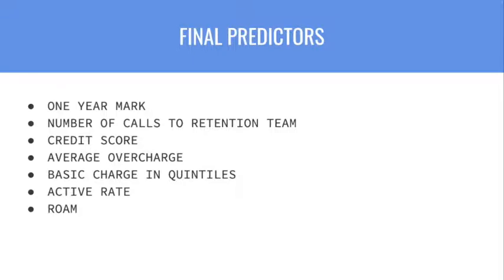Basic charge in quantiles is the recurring charge that each customer is paying, divided into 6 quantiles. 1 is low base charges, and 6 is high base charges. We thought that customers paying a high price for their phone service would be more likely to churn.